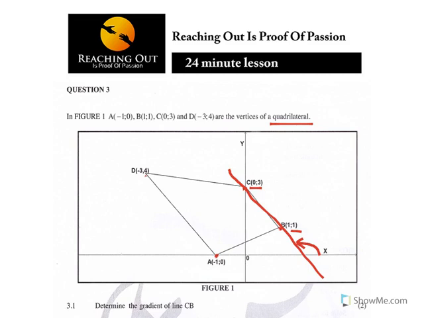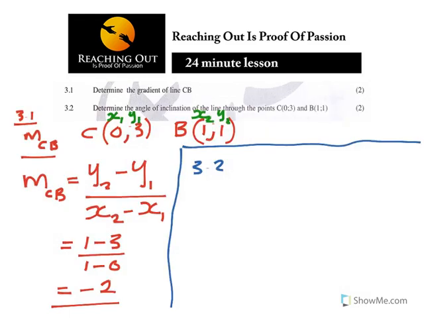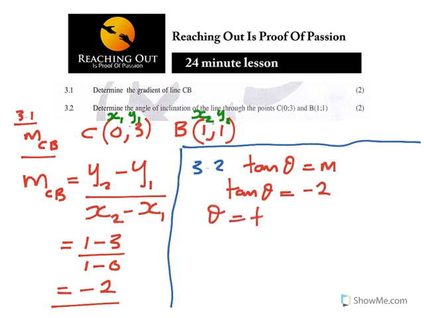It's an obtuse angle, so they want that angle of inclination. Maybe we call it theta there. So that angle of inclination, how do you find it? It's tan theta is equal to the gradient M. So in this case, tan theta is negative 2, and then theta is equal to